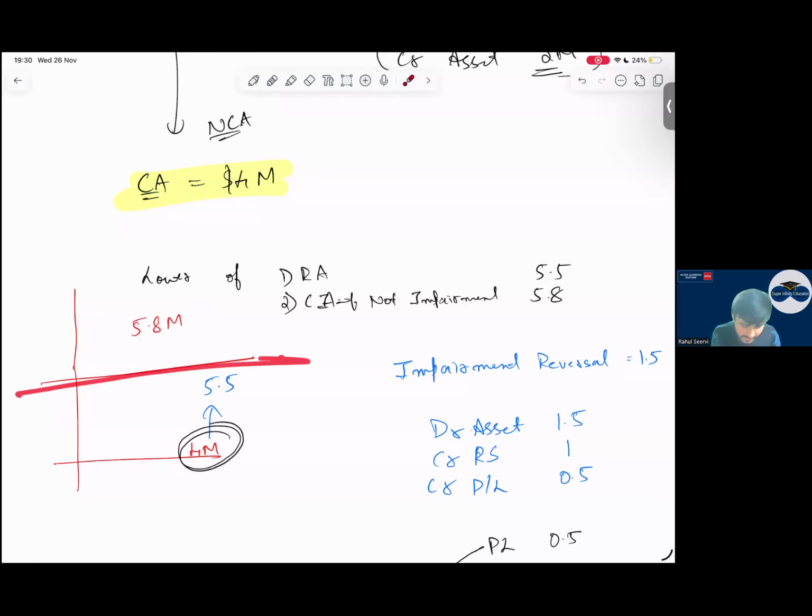No, there is a limit in between 5.5. So what is the maximum reversal? The maximum reversal is 1.5. Now, where will you do this reversal? Where will you do this reversal?